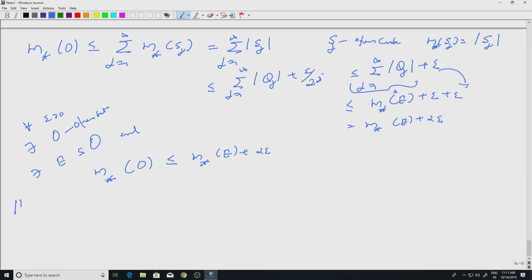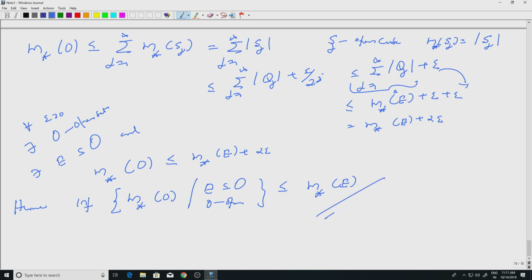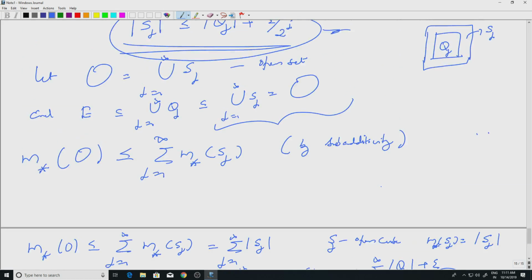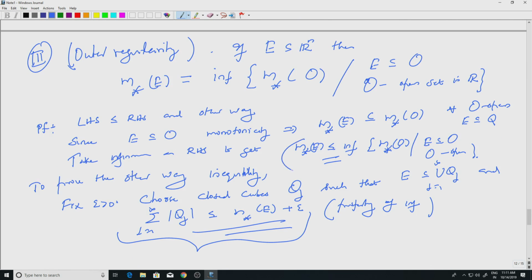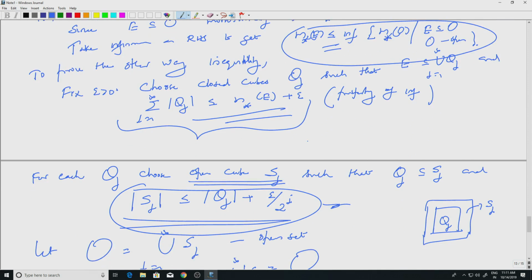Hence, I can take the infimum on the left hand side and let epsilon go to 0. So, the infimum of all m star of O where E is contained in O open is less than or equal to m star of E, right. So, we have the other way inequality. This is one inequality, and the first one we started with is the trivial part. So, we have both inequalities, and so we have proved outer regularity.